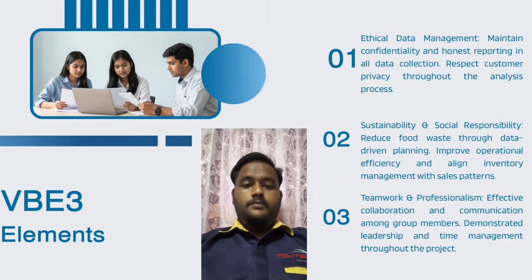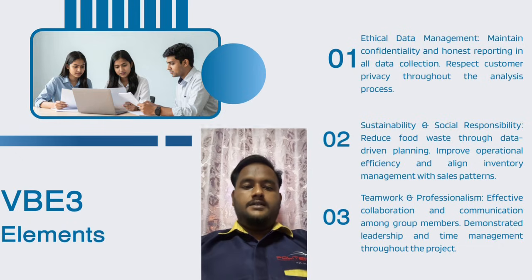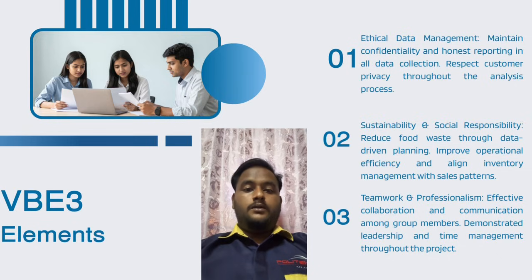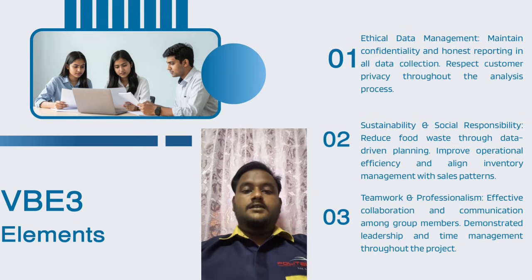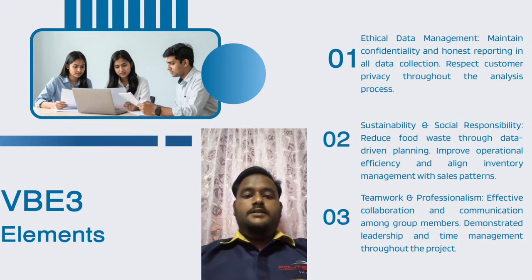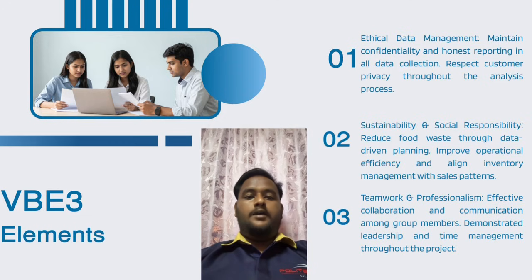Next are the VBE3 elements. First is ethical data management. We need to maintain confidentiality, report the data honestly, and respect customer privacy. Second is sustainability and social responsibility. The cafe can reduce food waste by using data to plan inventory and improve operational efficiency. Third is teamwork and professionalism. Good communication, cooperation, leadership, and time management are important to complete the project successfully.